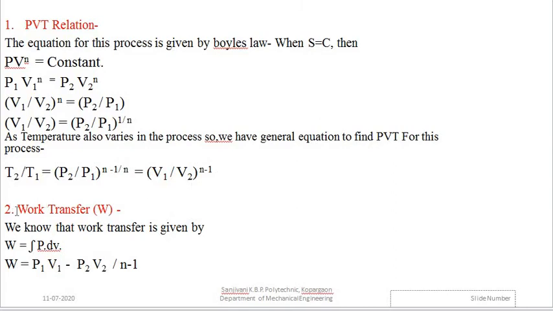Now the second parameter of analysis is the work transfer, W. We know that work transfer is given by the integration of P into dV. So for the isentropic process, our formula was W is equal to P1 V1 minus P2 V2 divided by gamma minus 1. In this case, it is n minus 1. So we are getting identical formulas just like the ones we discussed in the case of the isentropic process, or the constant entropy process. Only we are replacing gamma by the polytropic index, that is n, for all the polytropic processes.